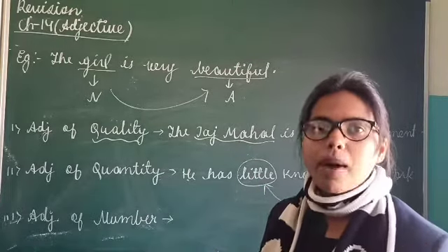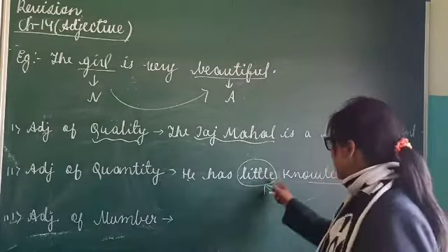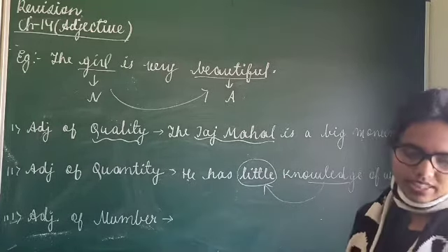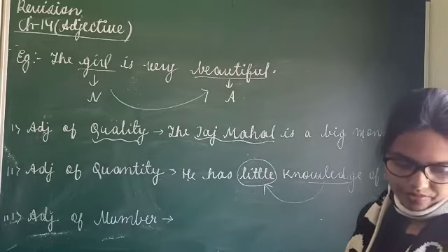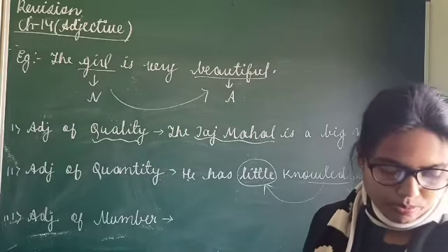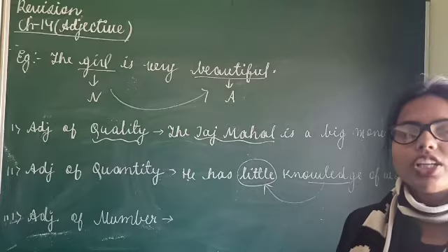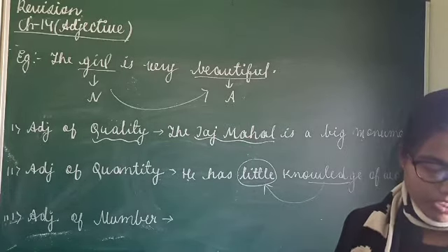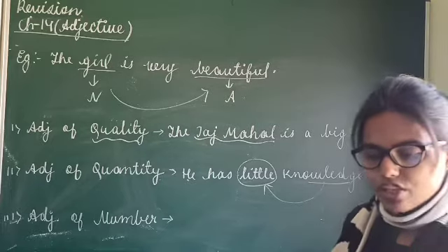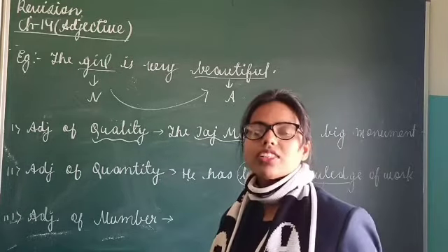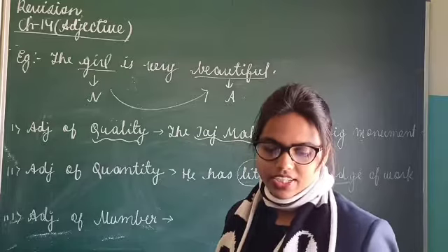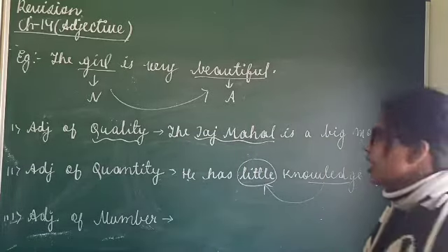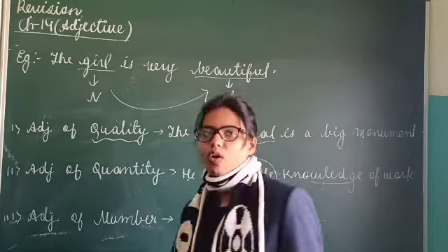Quantity means matra in Hindi. Clear? So you can see here it is telling what amount of knowledge he has. Like, how much milk does the cow give? Now much, many, all these words will tell you the quantity. So little, some, much, whole tell us how much of the thing is intended. Such adjectives are known as adjectives of quantity. Clear? Now we will see the adjective of number.